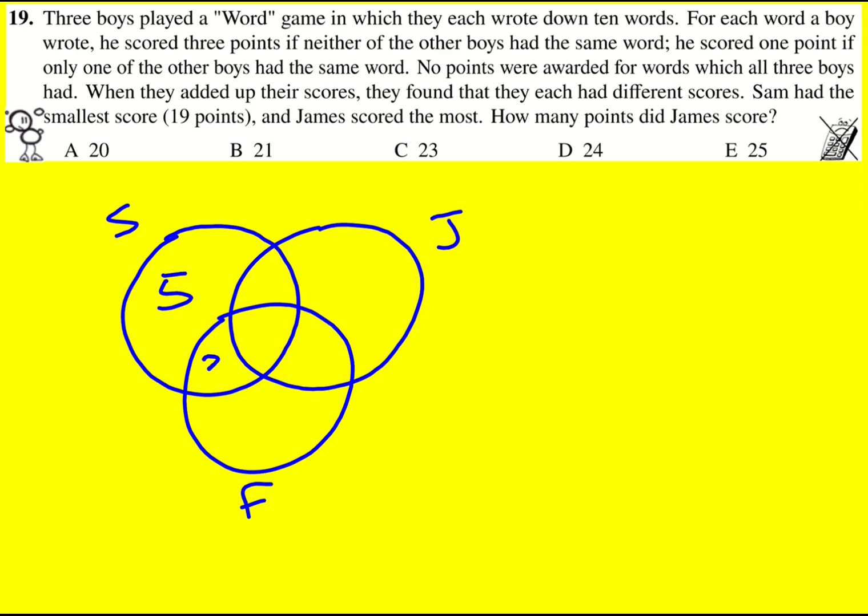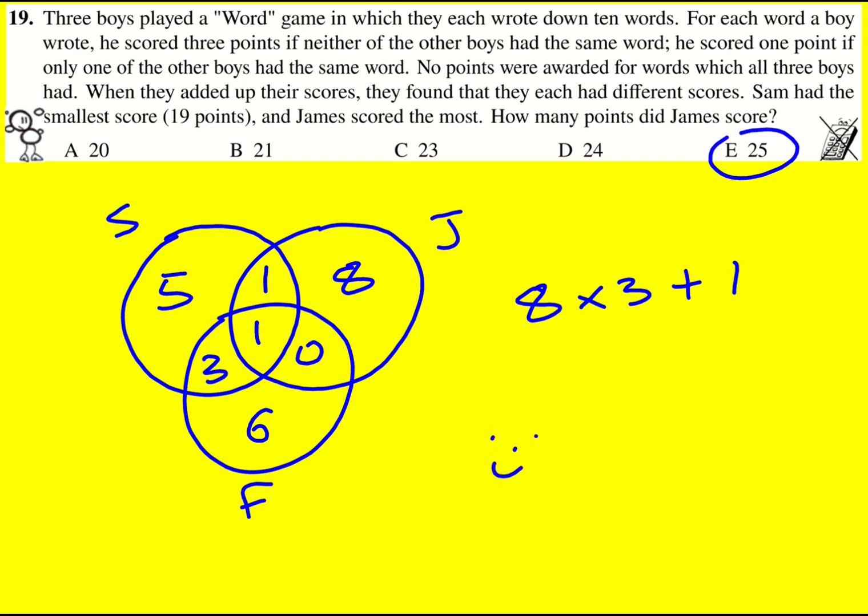It's got to be three here and one here. Remember, we want Jamie to get the highest score, so it makes sense for him to share the least number. Again, we're going to get one here. Now, remember, we do want Fred to have a higher score than Sam. So it's got to be that this is six for Fred to manage that. And then this will be zero, and then this will be eight. So that works out, and that is the only way it will work out. So James is going to get 8 times 3 plus this shared one there, which gives him a score of 24.